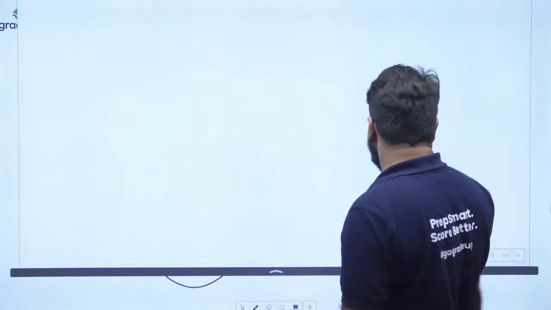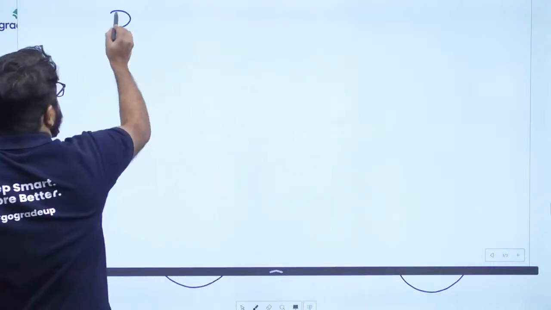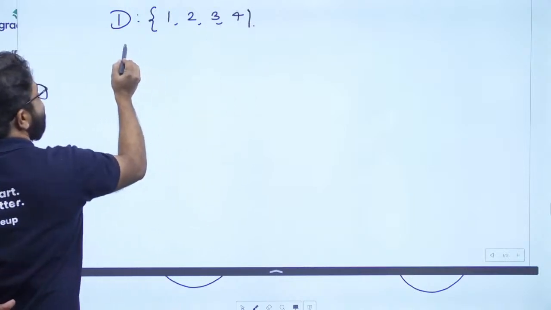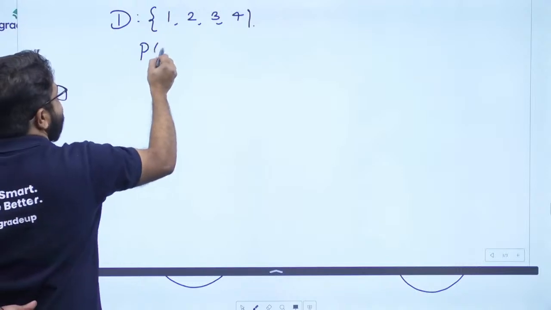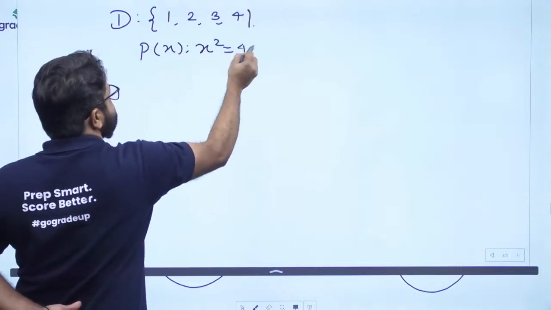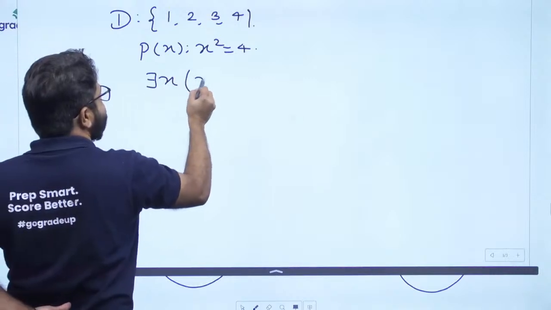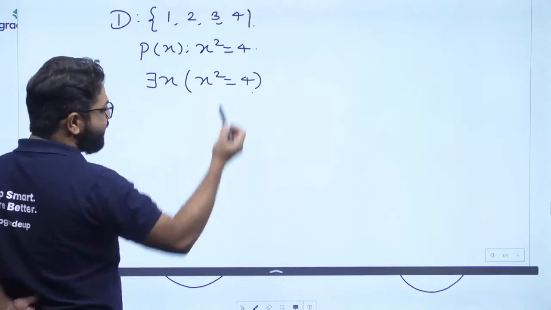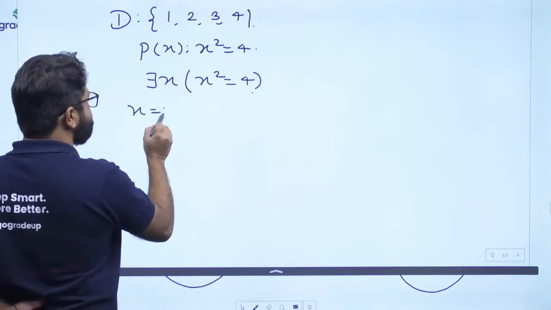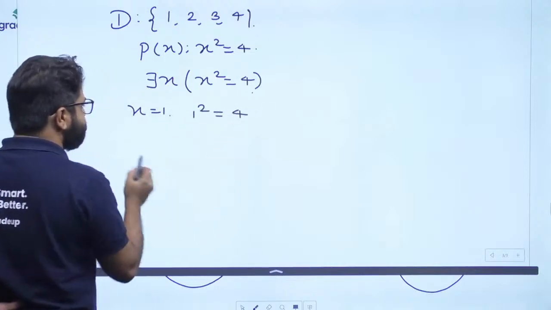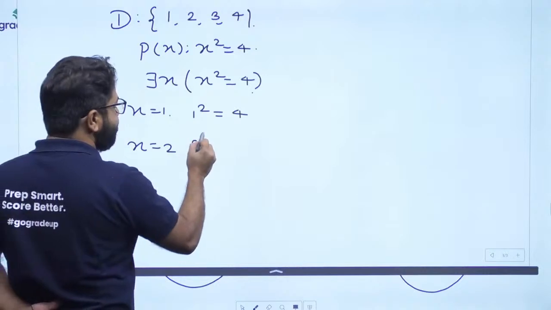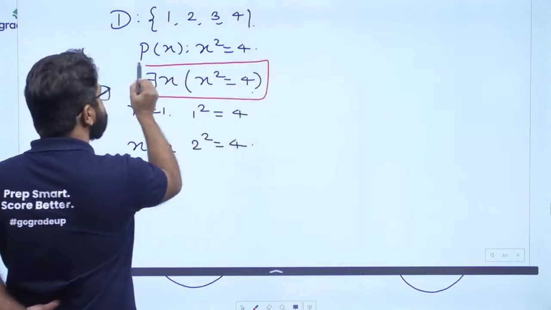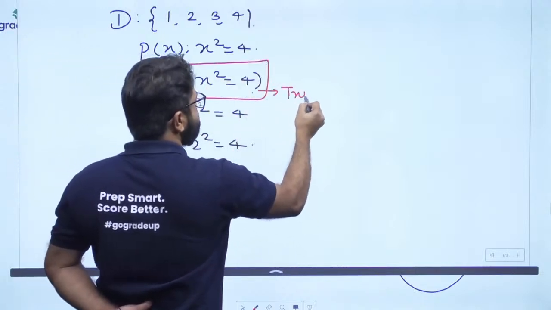Let's see an example related to this. Suppose my domain is 1, 2, 3, 4, and I am writing p of x such that x square equals 4. Now, if I want to find the truth value, we know it becomes true when at least one element is true. If you put x equals 1, you get 1 square equals 4, which is false. When you put x equals 2, you get 2 square as 4. Hence at least one element is true, so the whole statement becomes true.